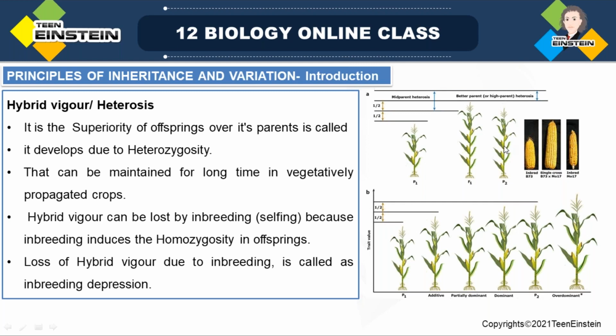If you consider yield, the hybrid will have more yield compared to both parents. That is called hybrid vigor. So the offspring is heterotic, showing heterosis, and the genetic contribution is better than the parental level.